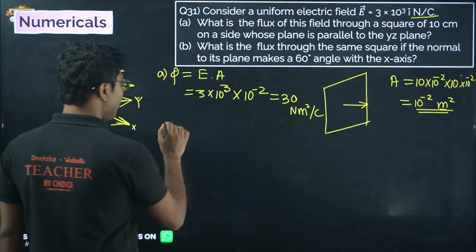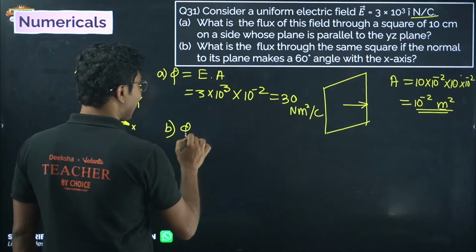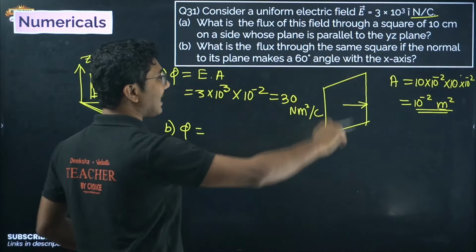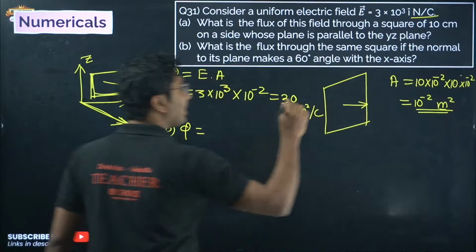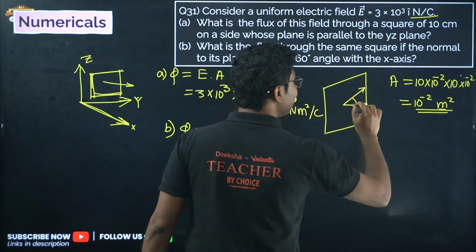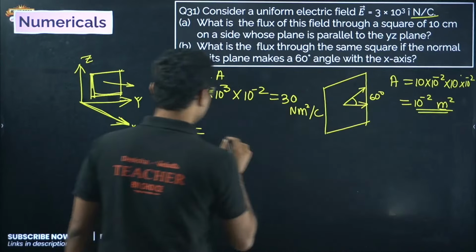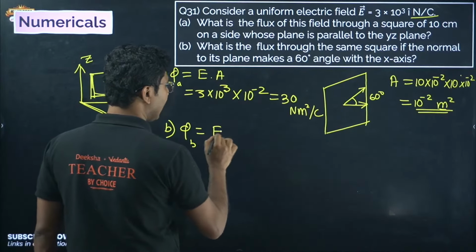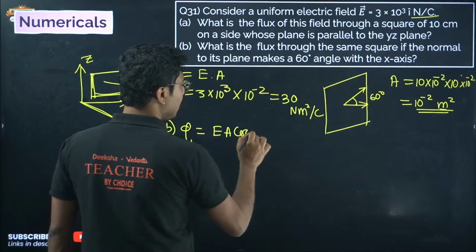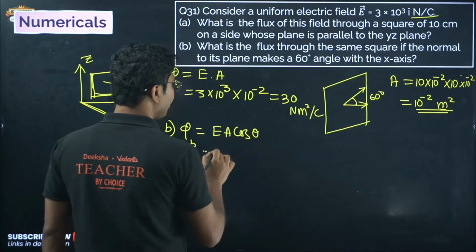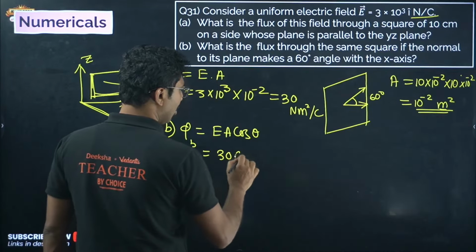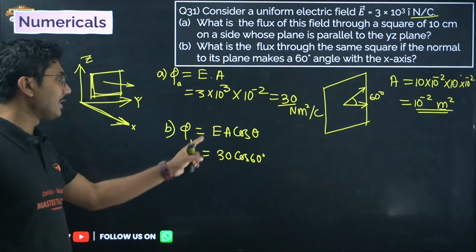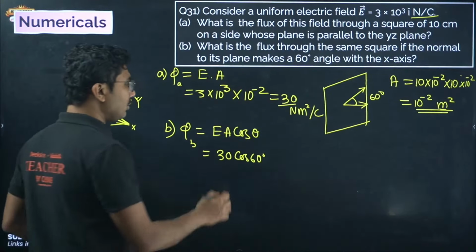Okay, now part B. In part B, it is said that for the flux, the normal to the plane makes an angle of 60 degrees. So the normal to the plane makes an angle of 60 degrees means this angle is 60 degrees. This is case A, case B, and the flux will be EA cos theta. So it will be 30 cos 60. You don't need to do anything else because you have already calculated the 30 part. E into A is 30, so it will be EA cos 60.